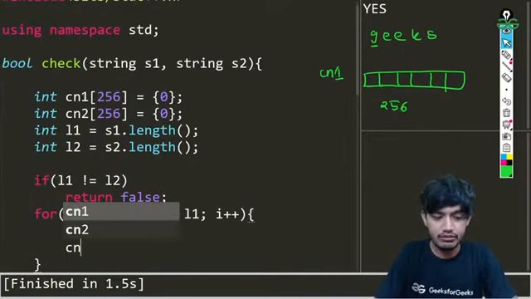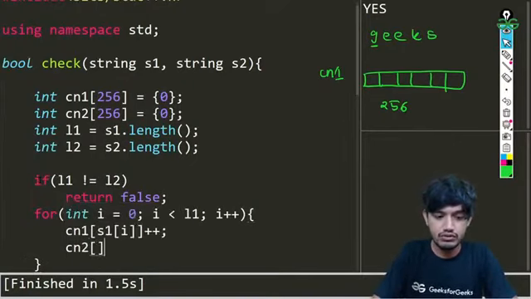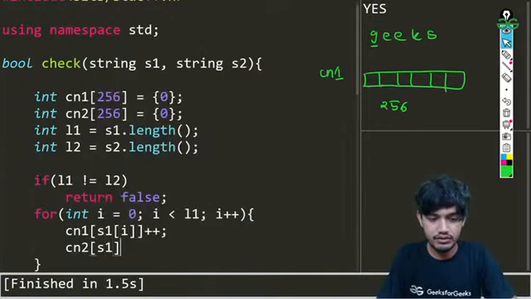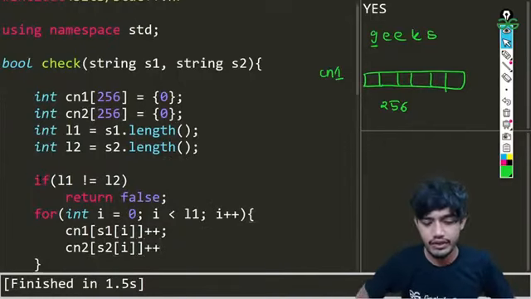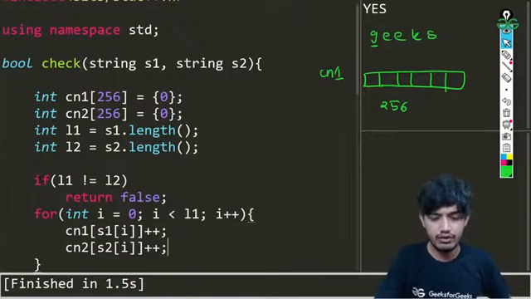And similar to that cn2 will also be incrementing, so it will be s2 of i, and then we are incrementing plus. So that's what we are going to be doing.